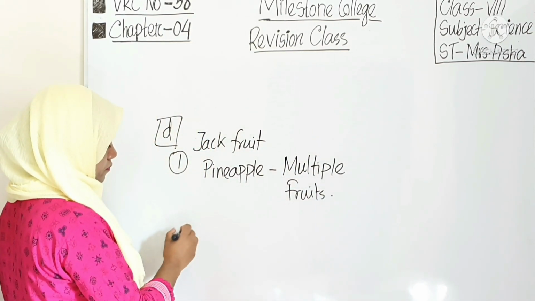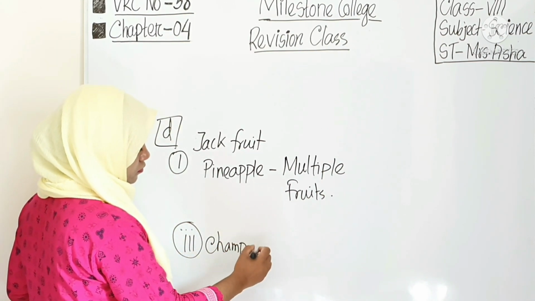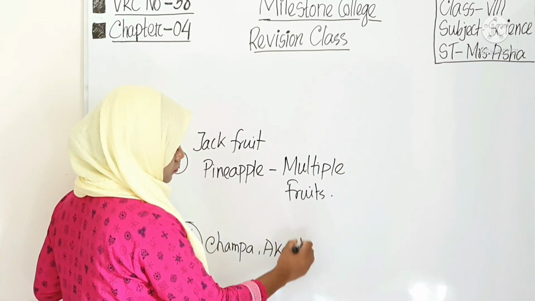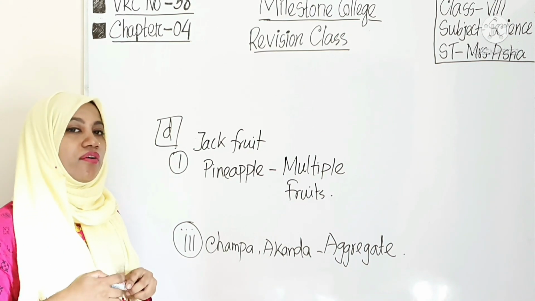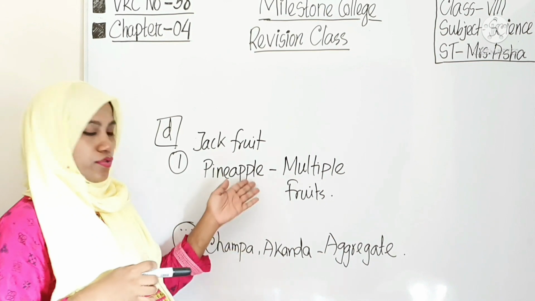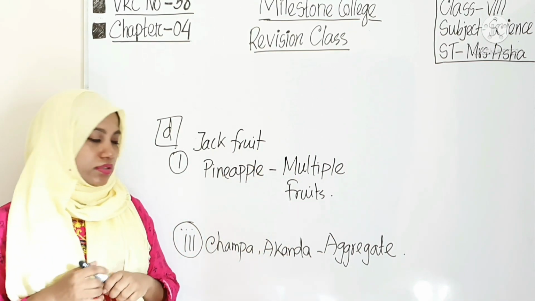And number 3, champa and akanda, those are aggregate type fruits. So first of all you have to identify. For this identification you will get 2 marks.